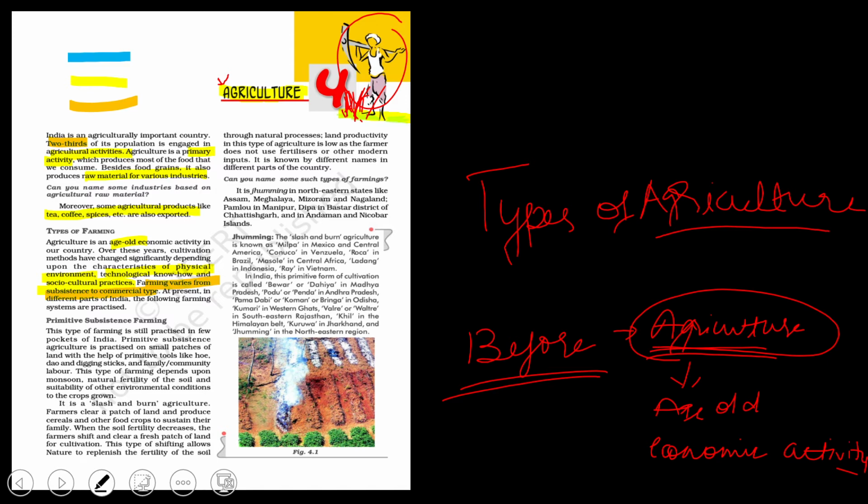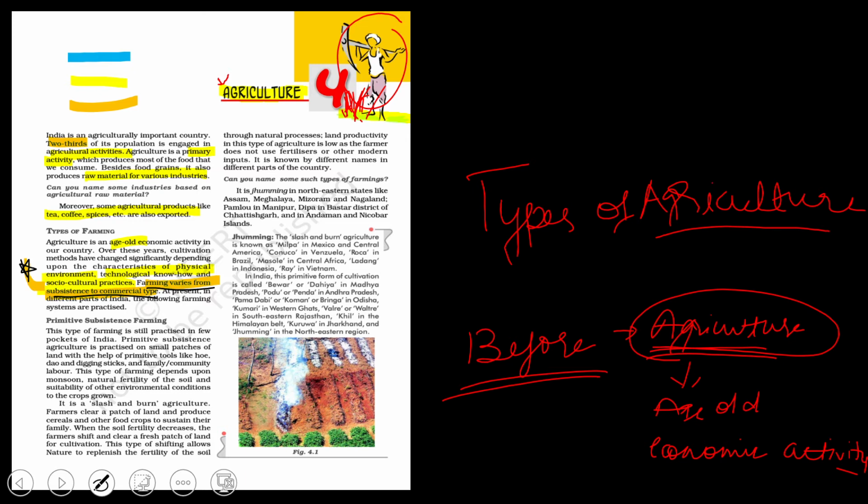What is the subsistence to commercial type? That I'll tell you. This is very important. We'll talk about this line later, and I'll explain it in a better way.